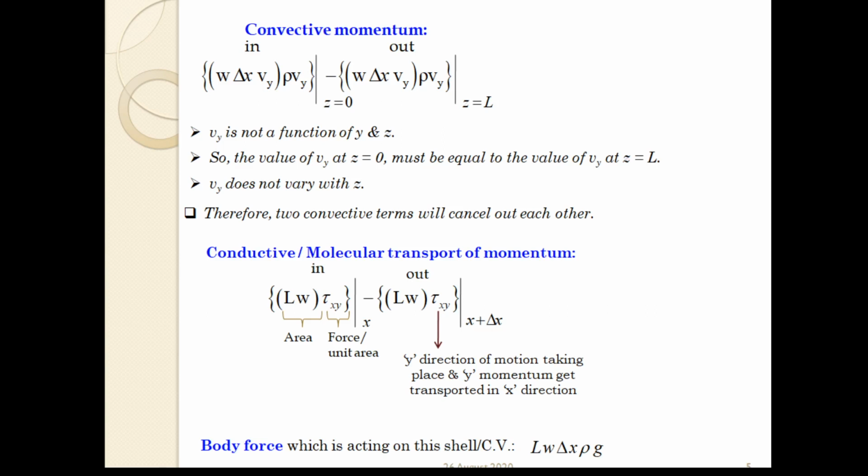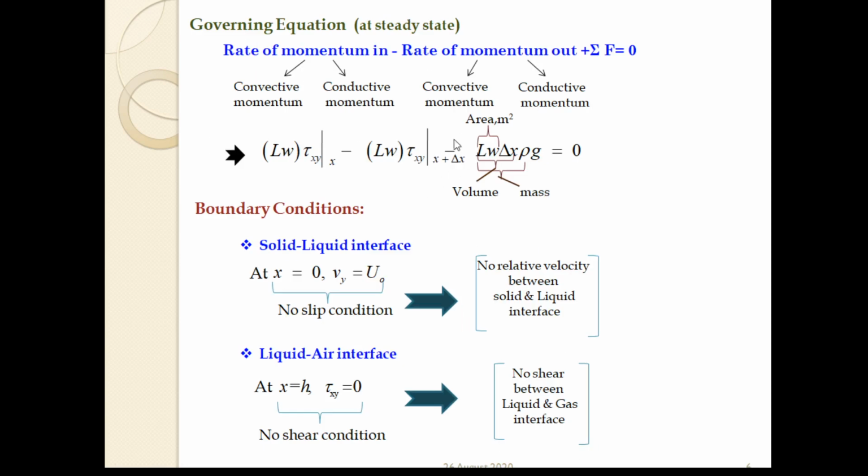Why? Whenever we are writing the governing equation, rate of momentum in minus out plus summation of forces, instead of this plus sign, we are considering the minus sign here. Why? Because the minus sign is for the g, since this g and y are oppositely directed. So the direction of g and the direction of y are opposite, and that is why we are considering the minus sign here.